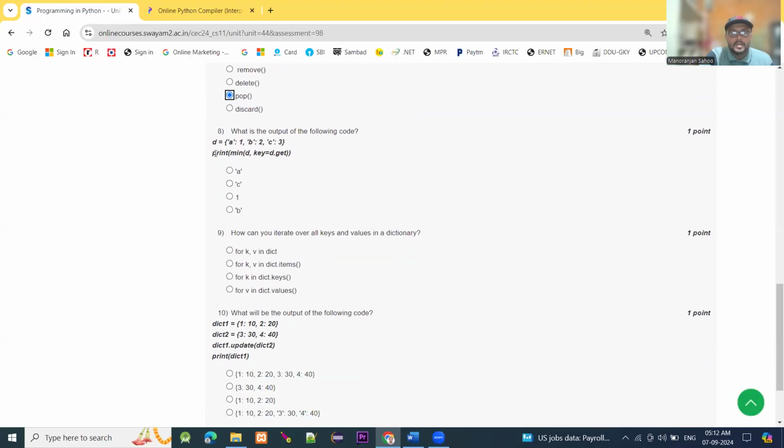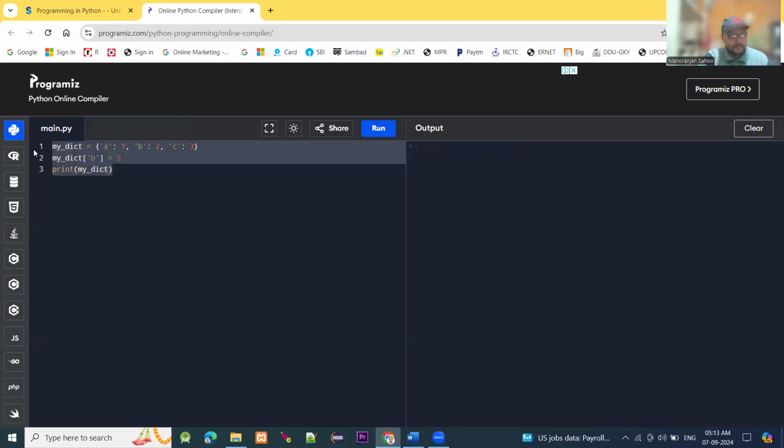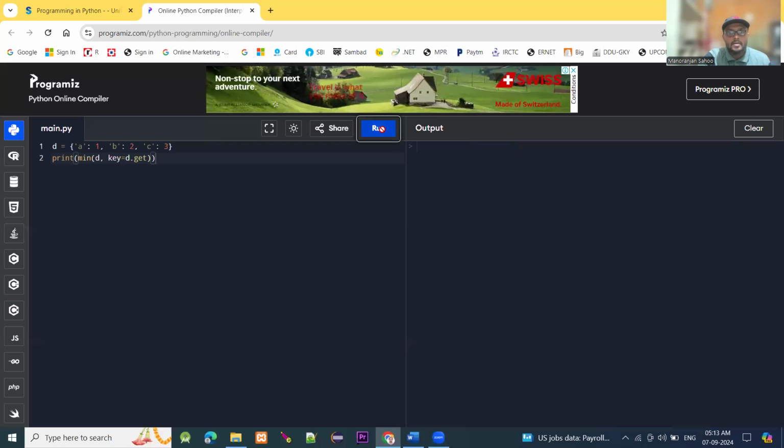Moving to question number 8. What is the output of the following code? Simply, the output of print minimum. It is asking about the minimum value. So, what is minimum? Minimum is equal to 1. Here, we can copy the code and clear the output. See, paste the code here and run this code.